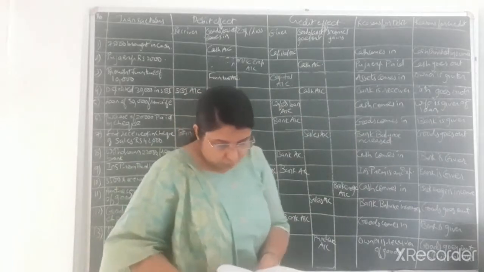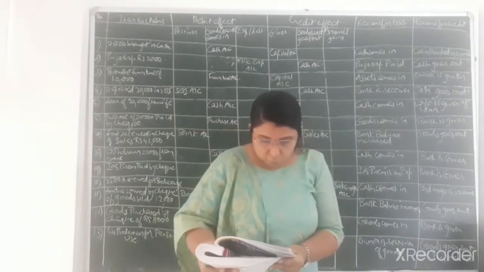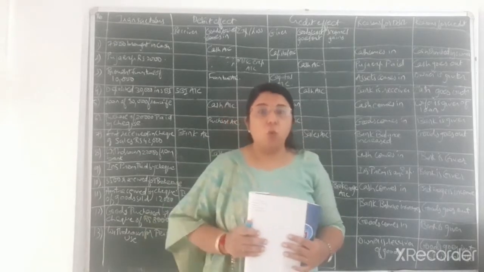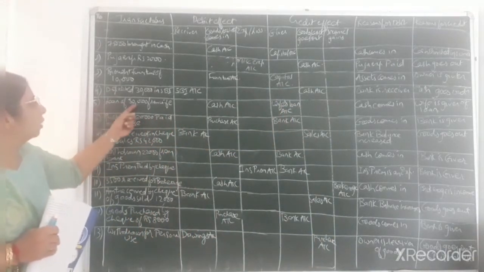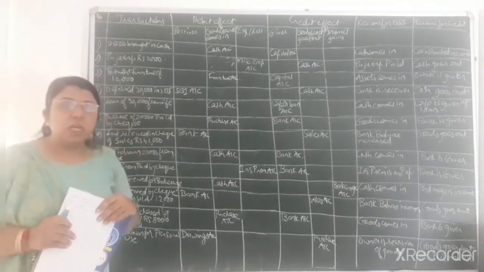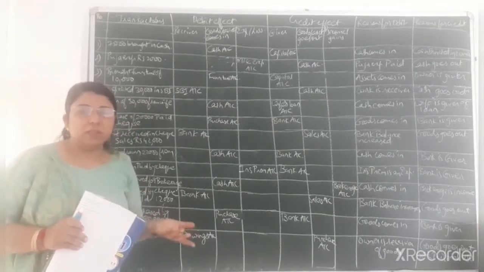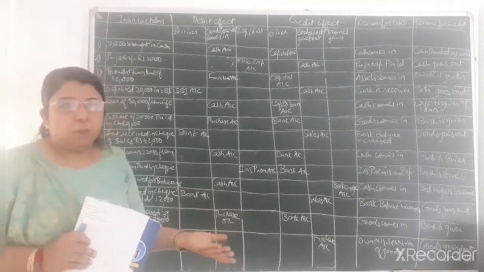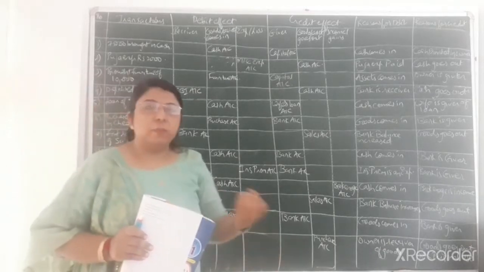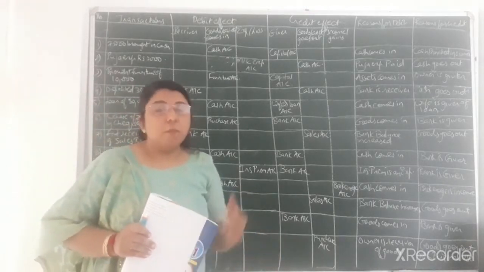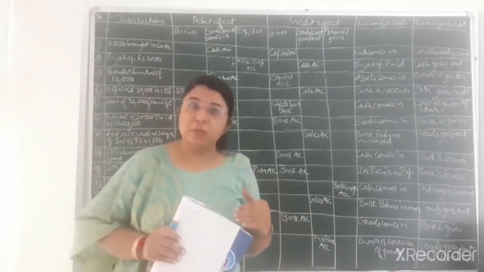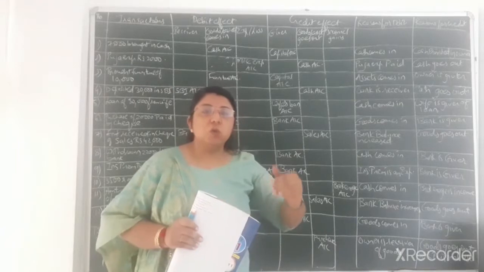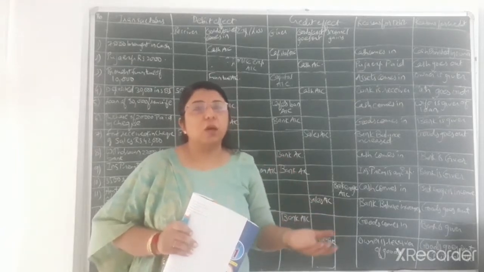Next transaction, that is fifth one, obtained loan of rupees 30,000 from wife. Okay, now fifth transaction you can see I have written loan of 30,000 from wife. Now if we have obtained it here, we might consider that wife is the partner or a member of the business unit only. But as we are considering the owner also as a separate identity from the business, same way wife is also considered as a third party for the business.